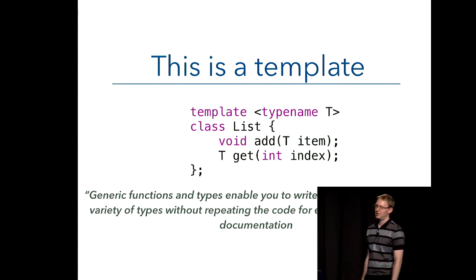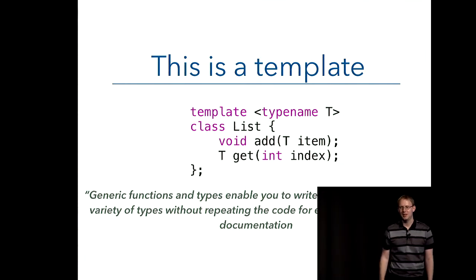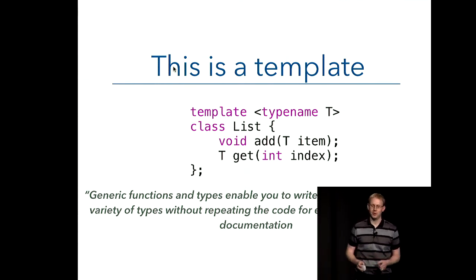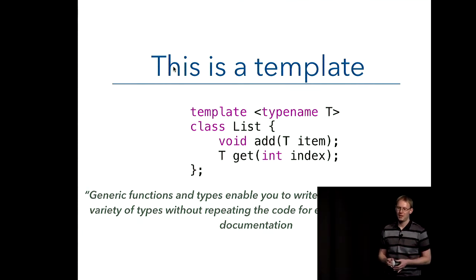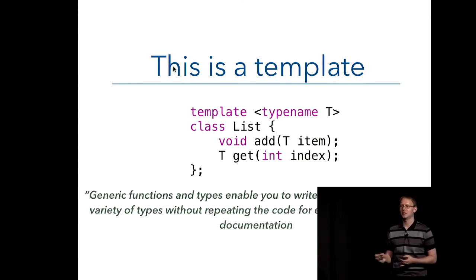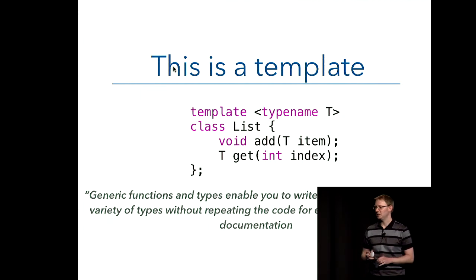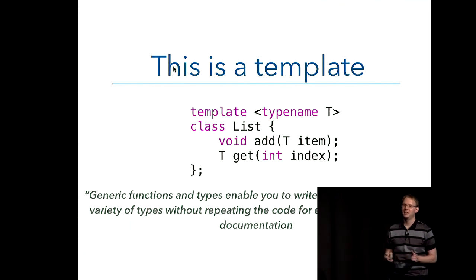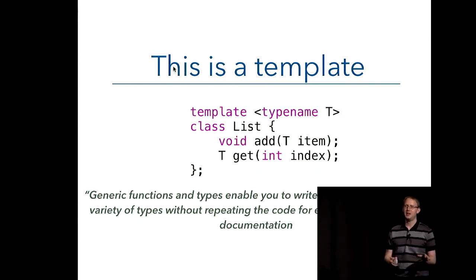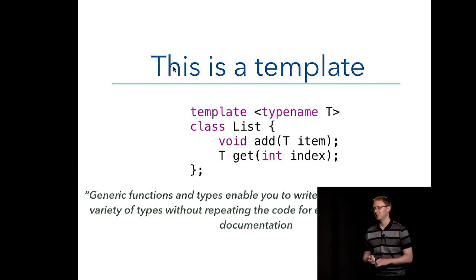So, what is a template? This is a template. You've got a list class, and as Tony mentioned previously, you don't want to have to go and write the same class over and over and over again for a list of fruit and person and oranges and whatever. So what you can do is use a template, also known as generics in other languages. And what you do there is swap out the actual type, so you're not just saying list passing strings in, you pass in a T. Now, a convenient mental shortcut for this is I've made a class that works with many different types. You can also have template functions. You can say, I've made a function, and my function can accept many different types of arguments.